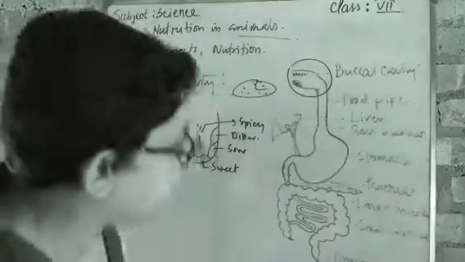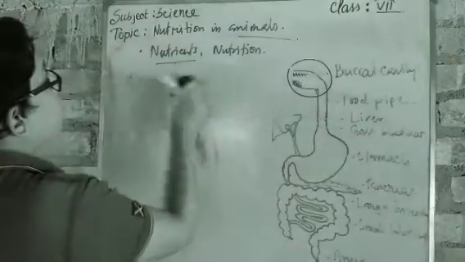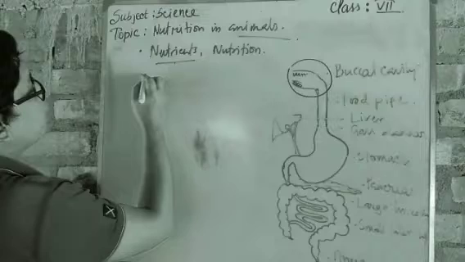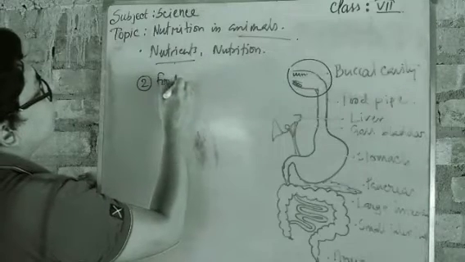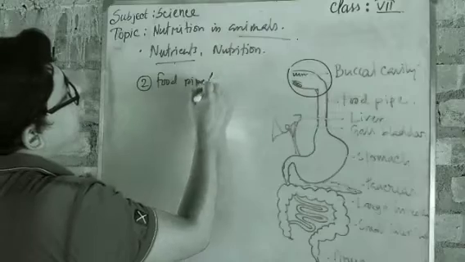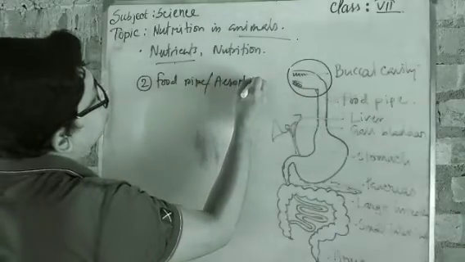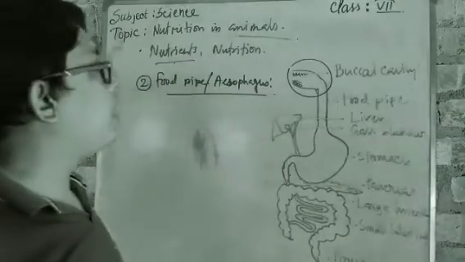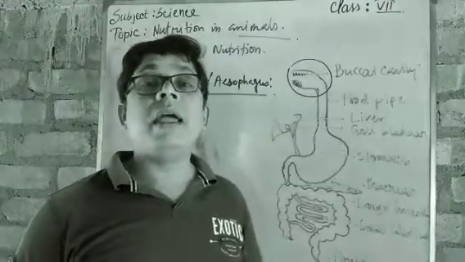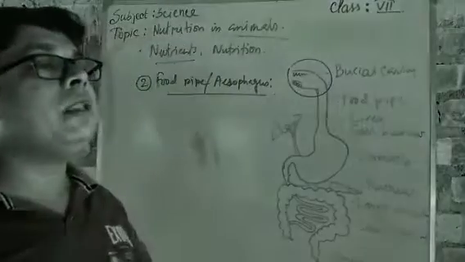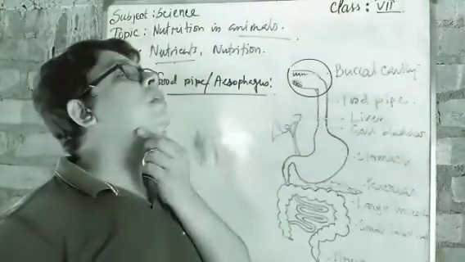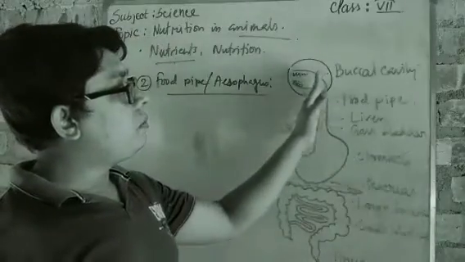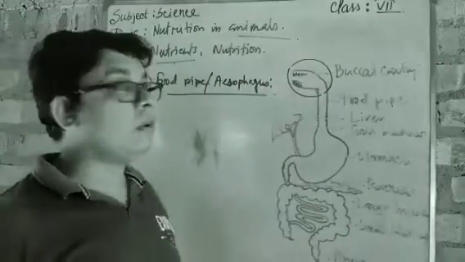Now come to the food pipe. Okay, food pipe is another main part of our digestive system that works as a way for the food items. We know that the food pipe, or another name is esophagus, right? Esophagus or food pipe works as a way. What way? It is adjoining two main parts of the digestive system, from the buccal cavity to the large sac, that is the stomach.